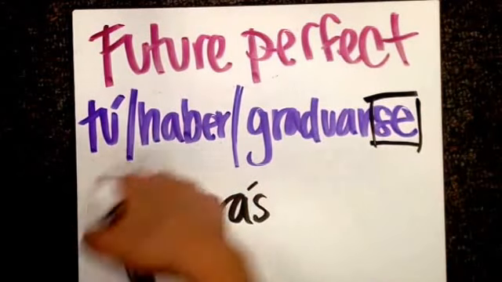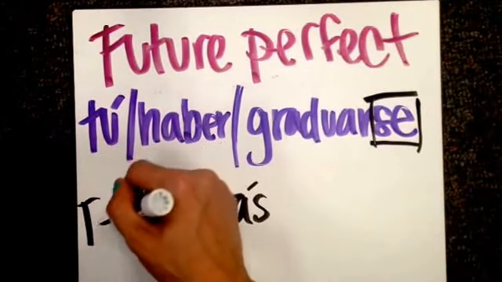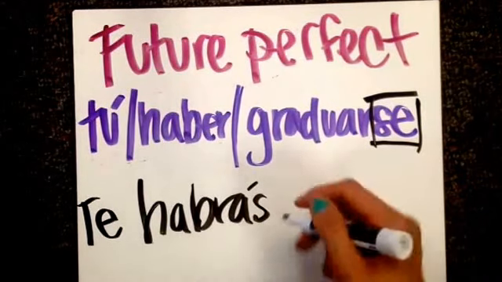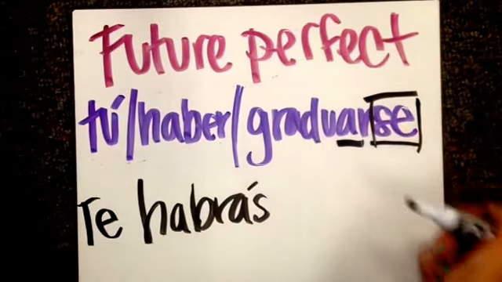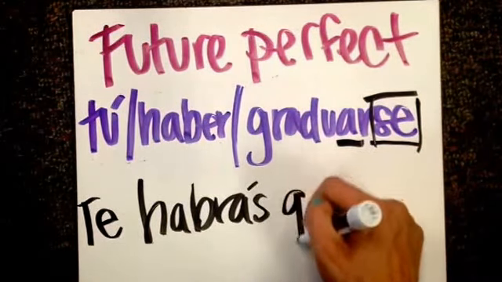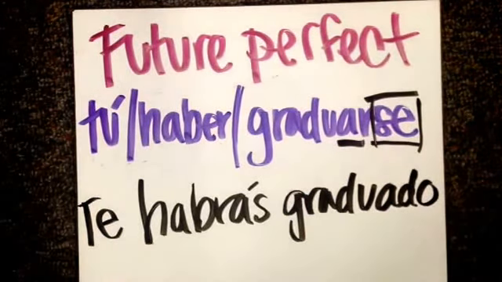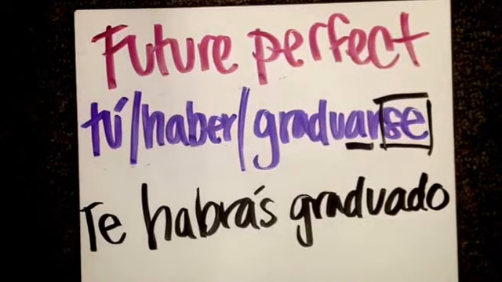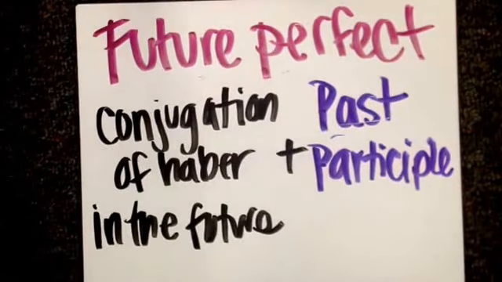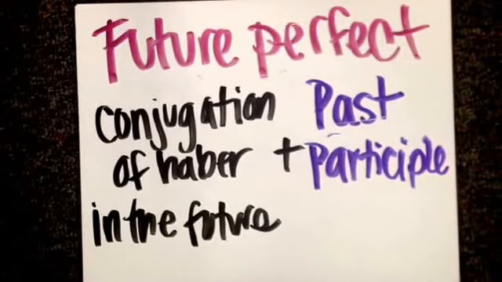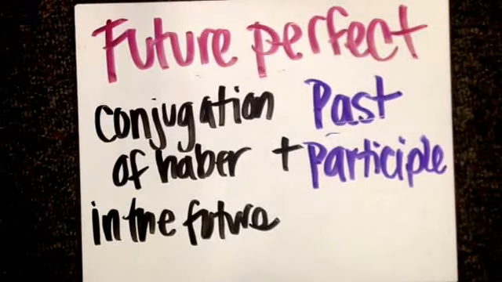But since we're conjugating for tú, I need to make sure that it's te habrás. And then again, I need to put this into the past participle, graduado. Te habrás graduado.